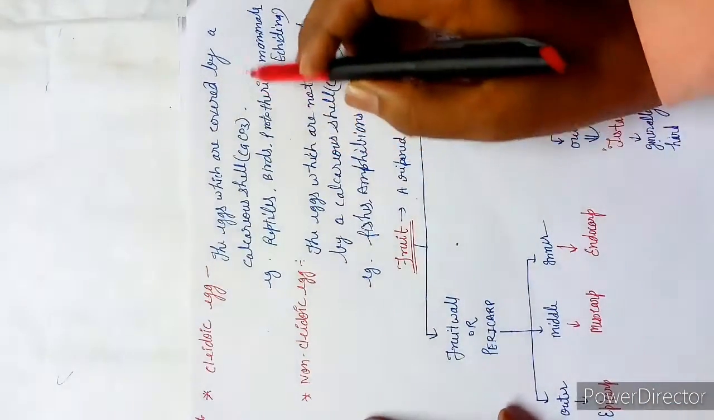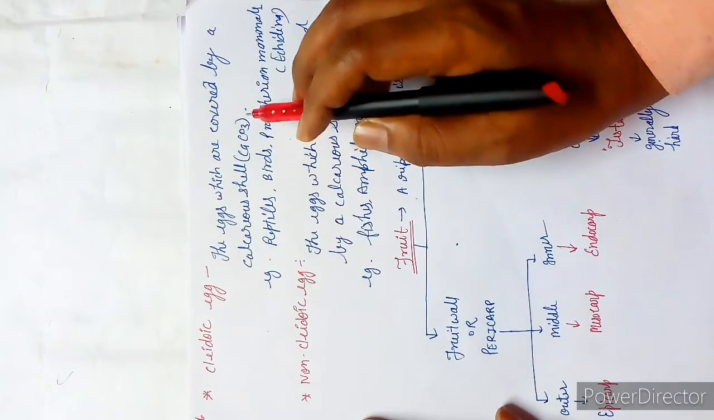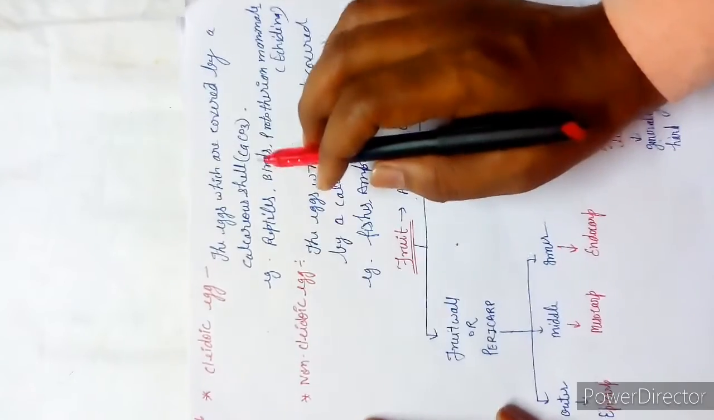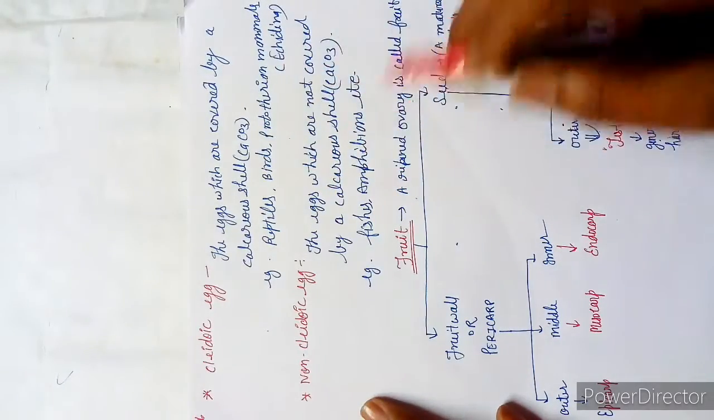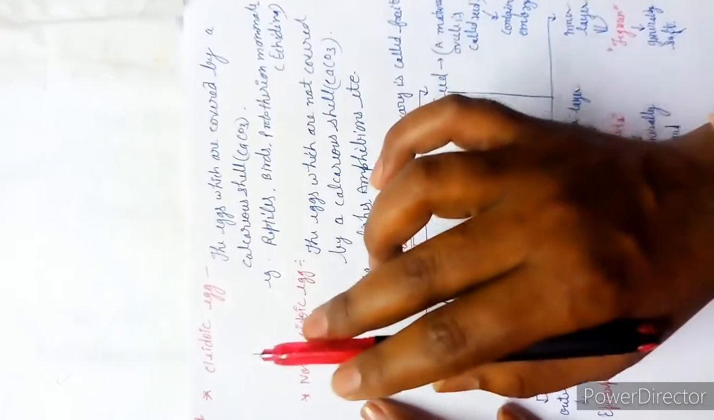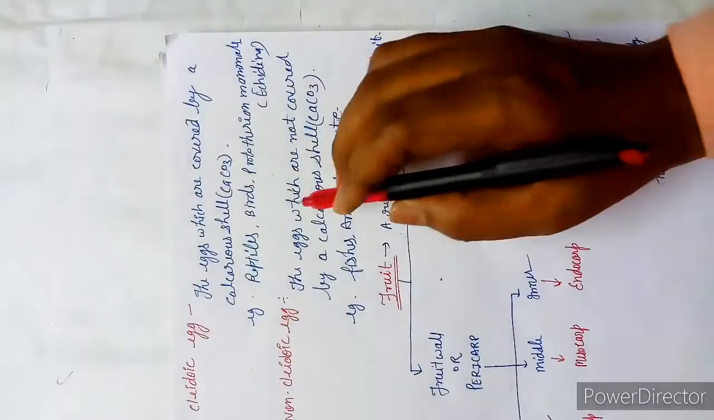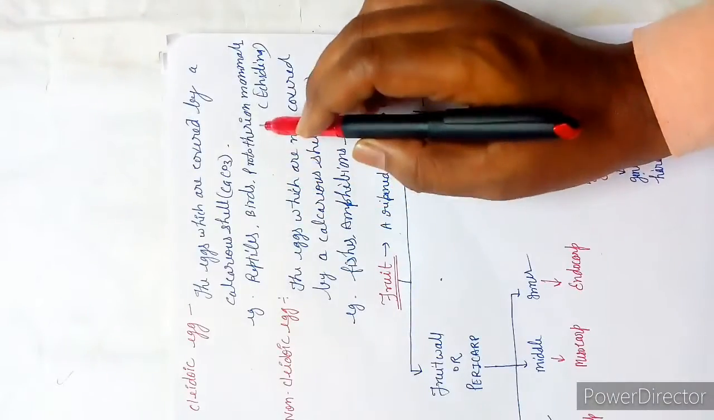The eggs which are covered by a calcareous shell, calcium carbonate. Okay. ऐसे अंडे जिसके ऊपर एक शेल हो, they are called calcareous, or we can say cleidoic eggs. Examples are reptiles, birds, prototherian mammals.